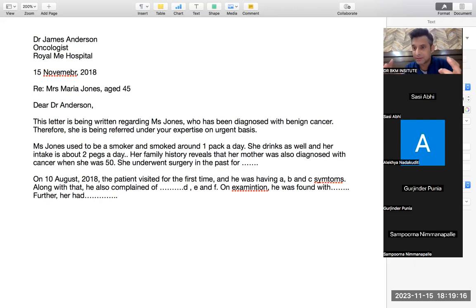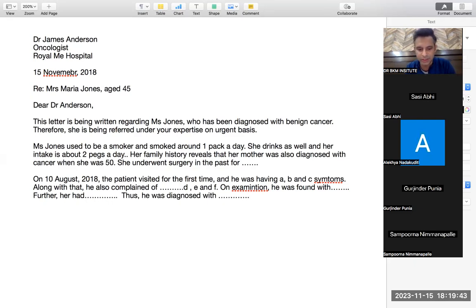Then symptoms are there, signs are there. Now would be the investigation or the diagnosis. So symptoms, signs. The patient visited with these symptoms. On examination, he was found with this thing. Therefore, or thus, he was diagnosed with whatever diagnosis you made.